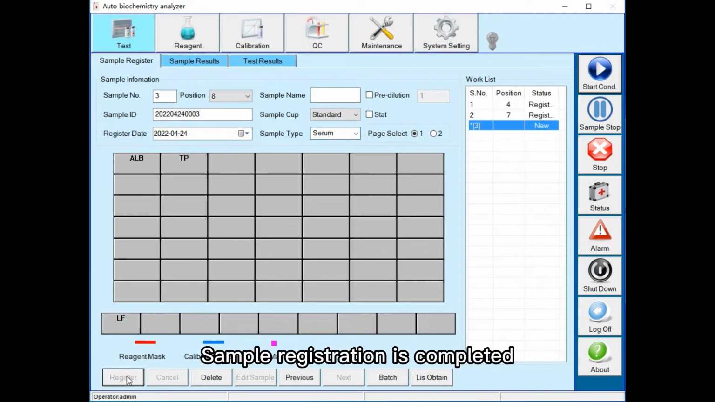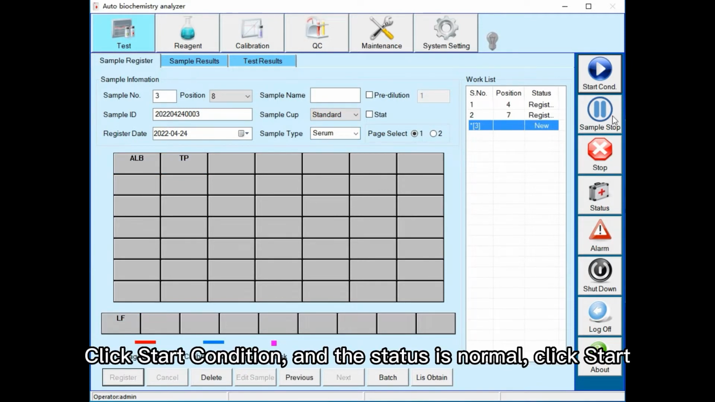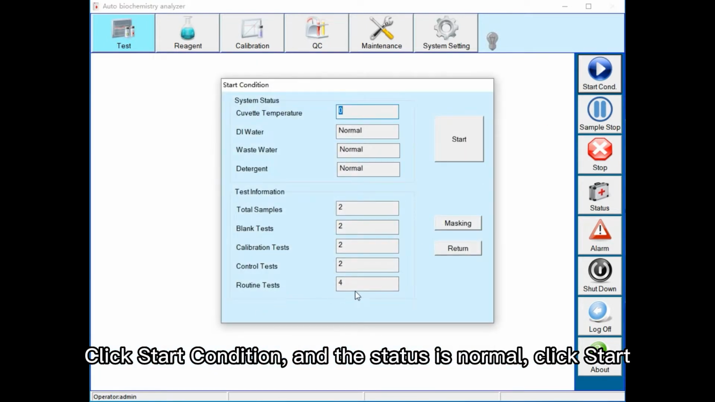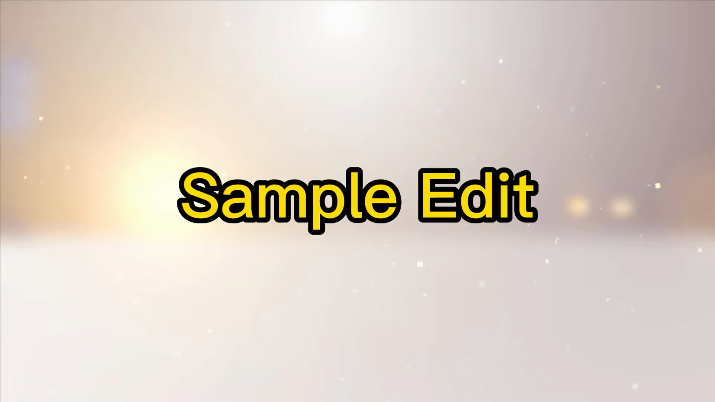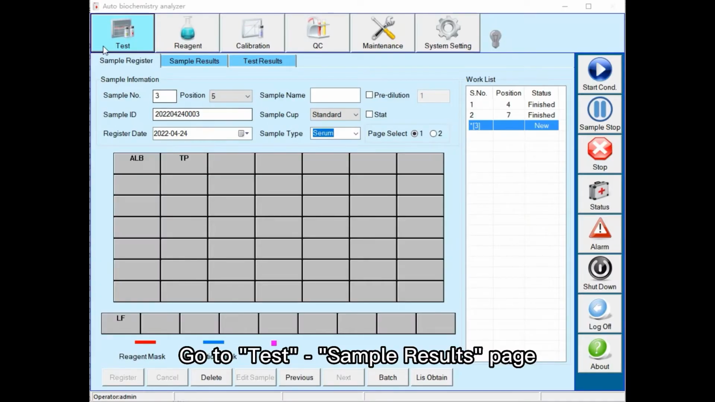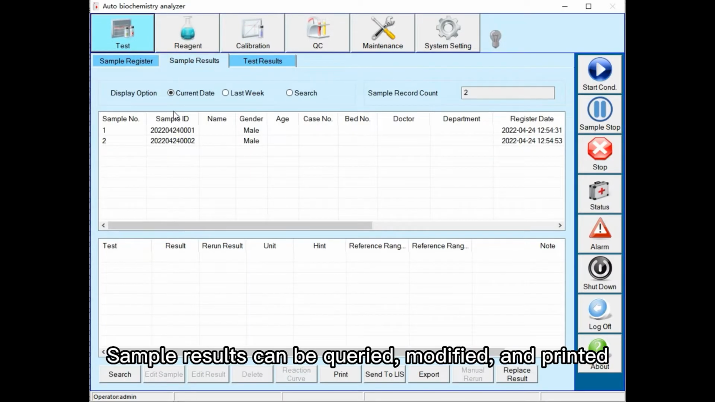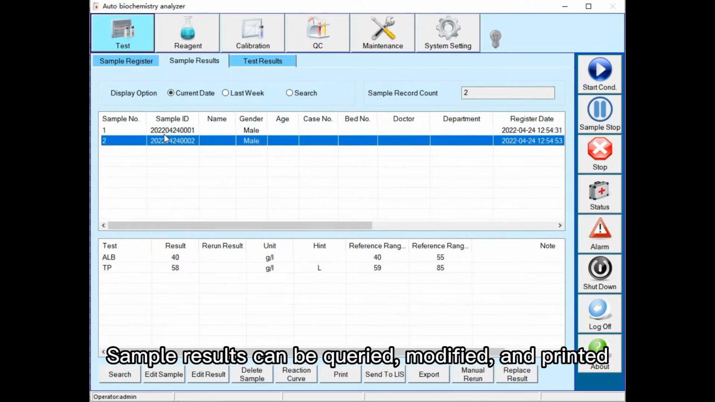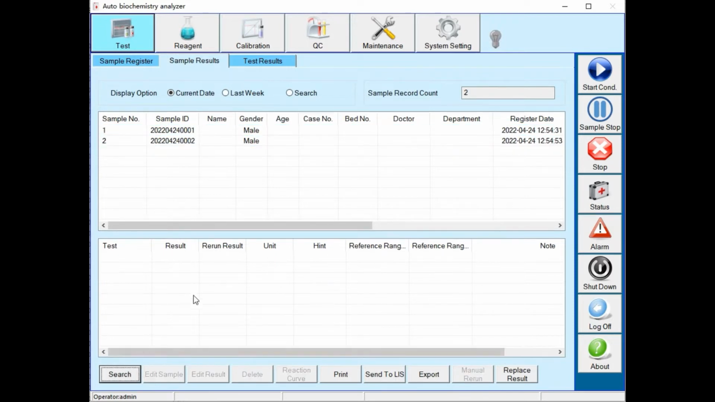Sample registration is completed. Click Start Condition and the status is normal. Click Start. Go to Test Sample Results page. Sample results can be queried, modified, and printed.